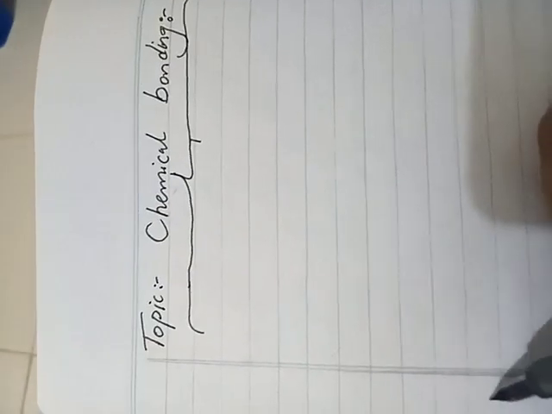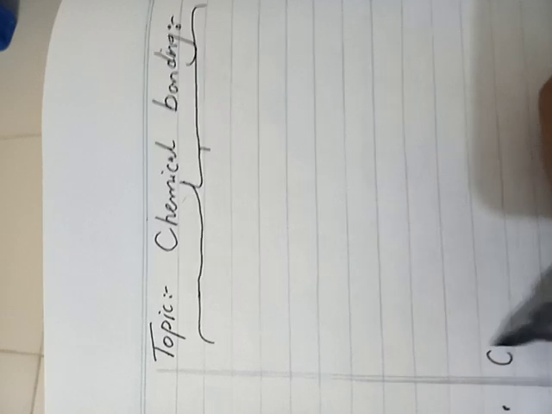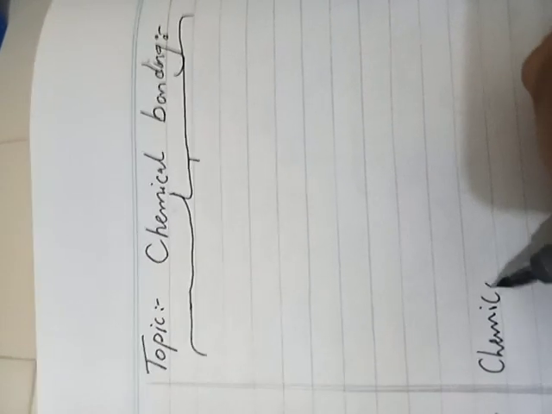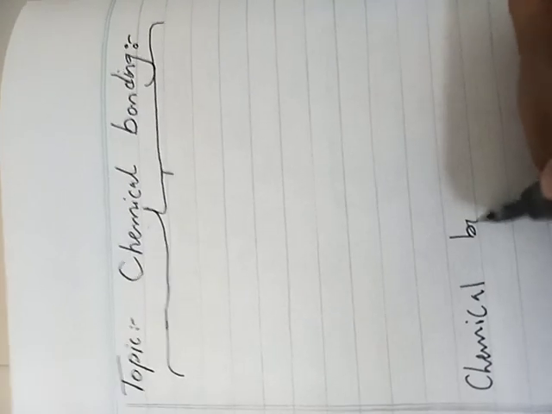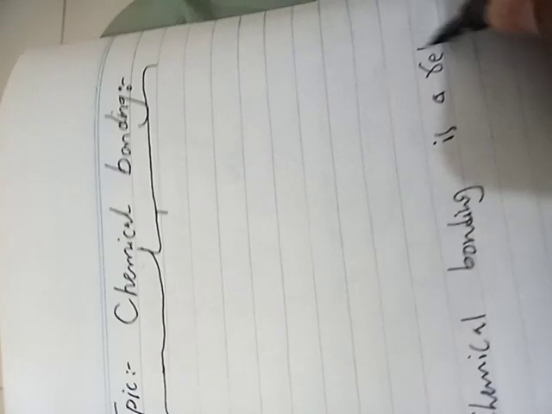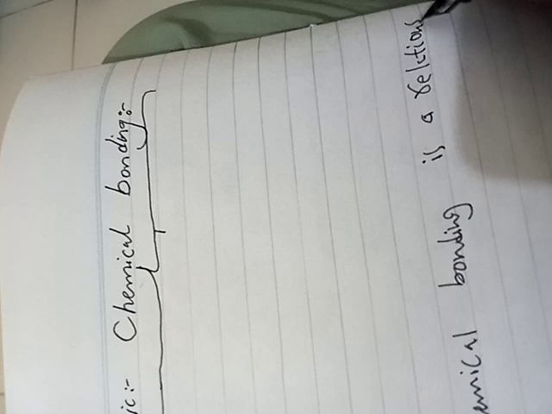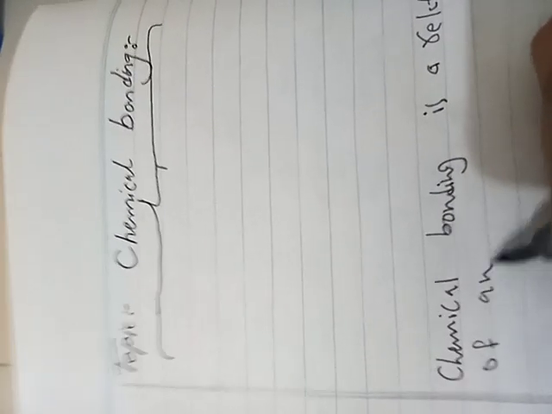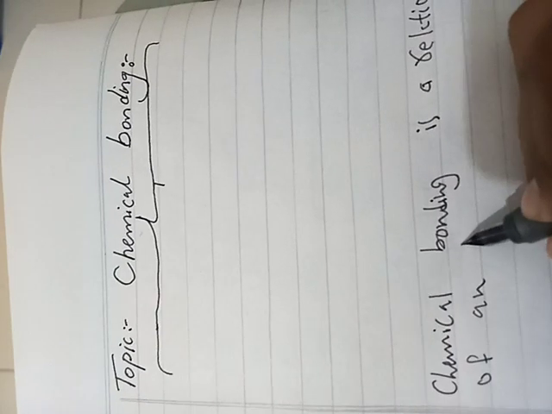So basically chemical bonding is the relationship between the electrons of a valence shell of an atom. Chemical bonding is a relationship of an electron between the valence shell of an atom.